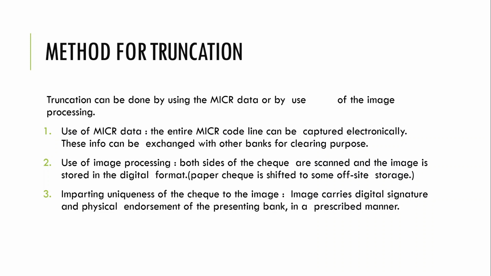Okay, so here it will completely process on the basis of the electronic image of both sides, the complete image of the check. And third is imparting uniqueness to the check. Now, how will one bank impart uniqueness? It is not in the case of a simple or normal clearing of the check.